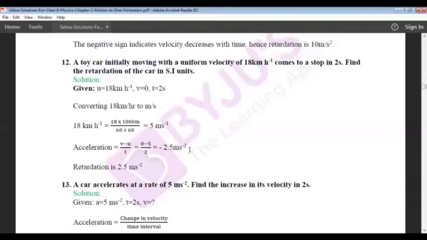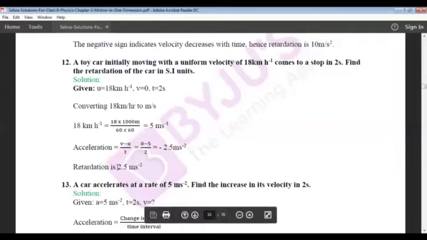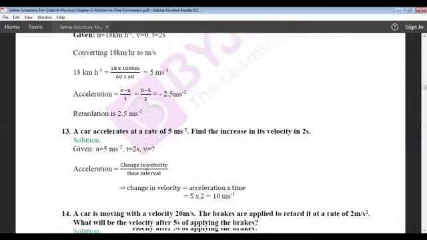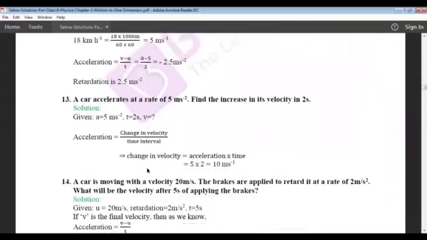Here also the negative sign indicates that the velocity is decreasing with the time, and hence the retardation produced in the body is only 2.5 meter per second square. While writing the retardation, you should not write the negative sign, because the retardation itself is a negative acceleration.